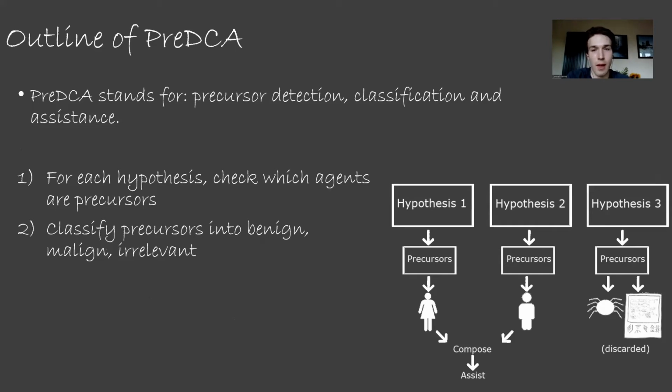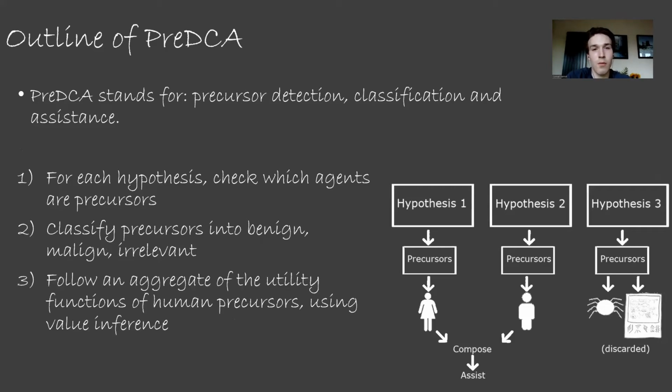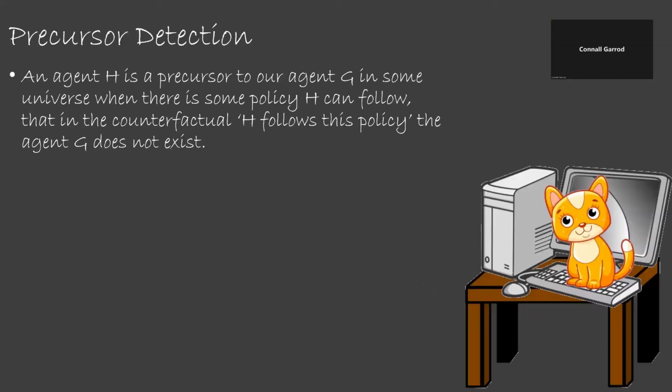If there are precursors like that, discard the hypothesis. If there aren't, then decide which precursors are human. Thirdly, assistance. Follow an aggregate of the utility functions of the human precursors, using value inference to infer their utility functions. Where by value inference, I mean the process of deducing a utility function that we described in the physicalism video.